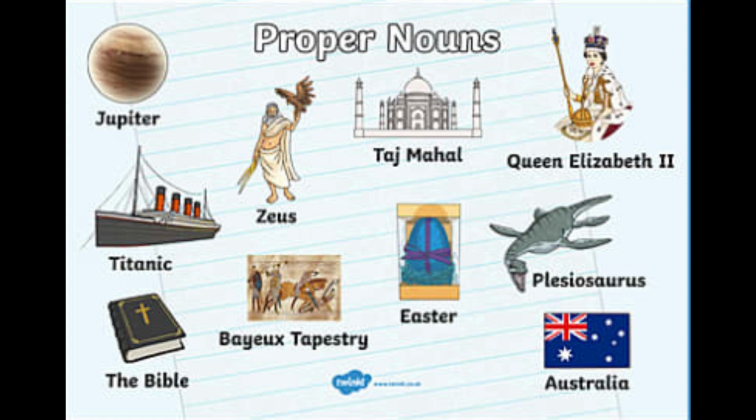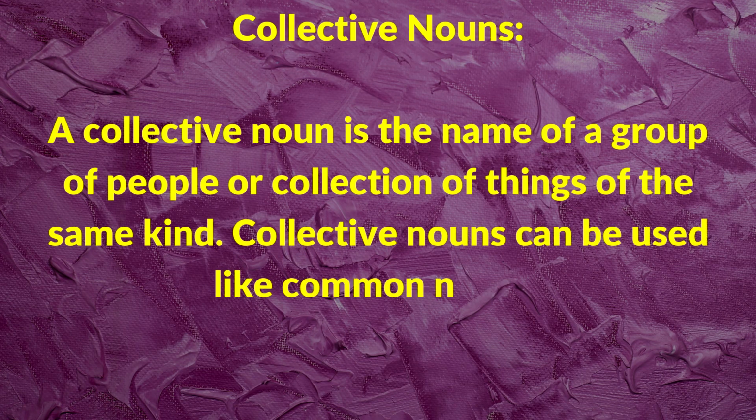But if you are specifying which river, let's say river Yamuna, it is a proper noun. Similarly, if you say girl, it is a common noun. But if you are specifying with a name, say Aishwarya, then it is a proper noun. And you must remember, all proper nouns begin with a capital letter. It is a must.